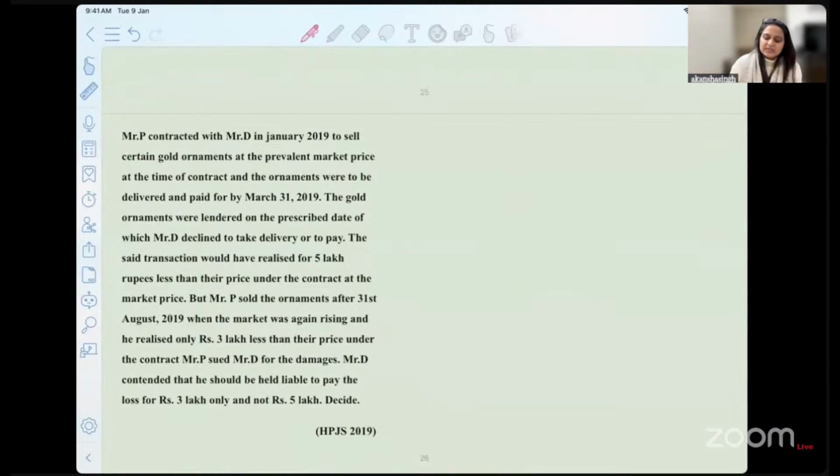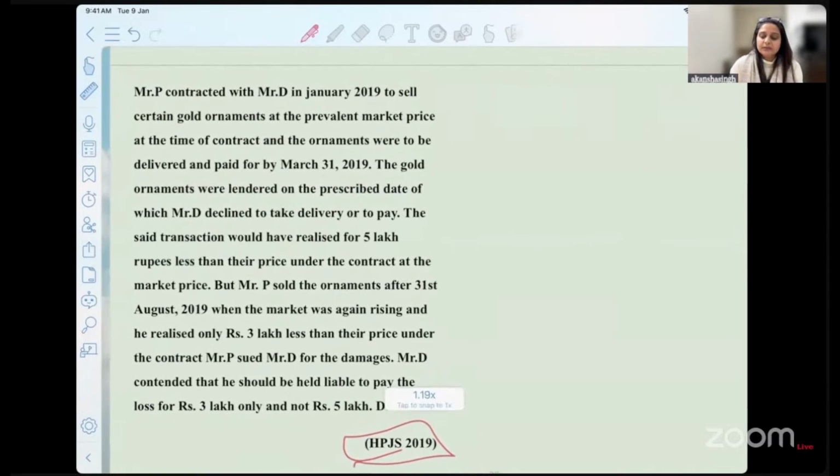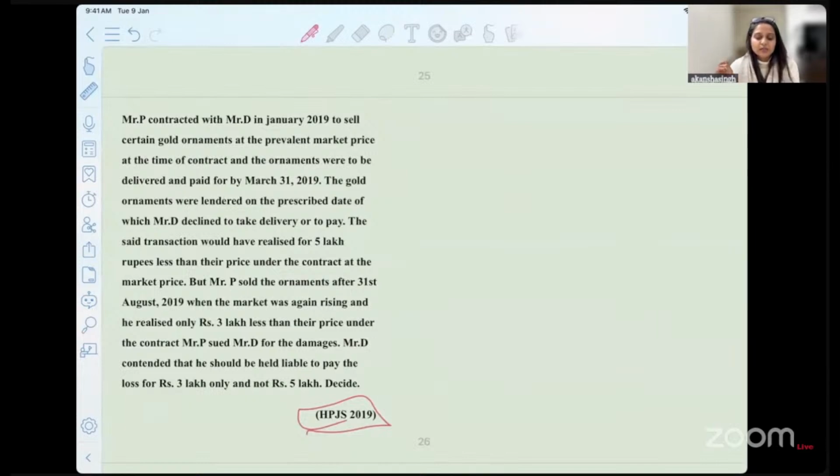The next question is from 2019. Mr. P contracted with Mr. D in January 2019 to sell certain gold ornaments at the prevalent market price at the time of the contract. The prevalent market price. Secondly, what is the subject matter of the sale transaction here? It is gold ornaments. We all know that the value of gold tends to change, right? Tends to shuffle. So accordingly, when you read these facts, you have to see, is it a business transaction?